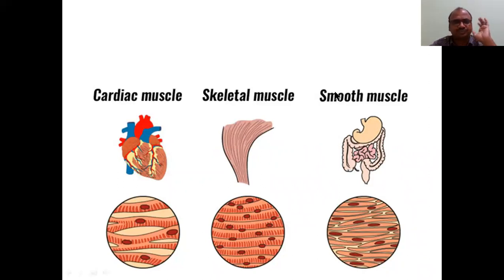Skeletal muscle is voluntary: if I want to move my arm, I can move it. That is called the skeletal muscle system, and it needs the support of the bones. Cardiac muscle is a separate case. It has contractility and some special features, so we cannot categorize it under skeletal muscle or under smooth muscle. Very, very important. Here our point of interest is skeletal muscle relaxants only: how to relax the skeletal muscle. That is our focus point. We are not bothering about smooth muscle and cardiac muscle here.